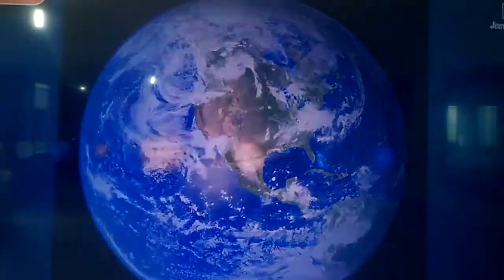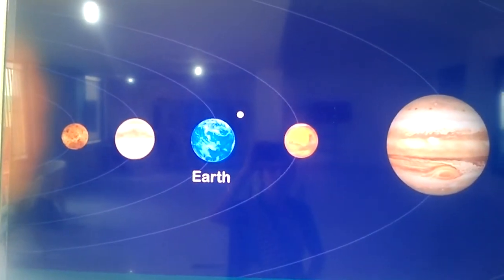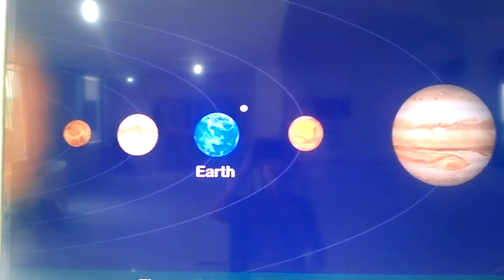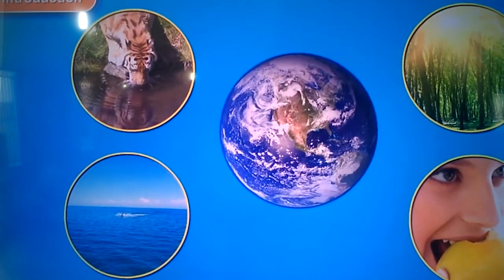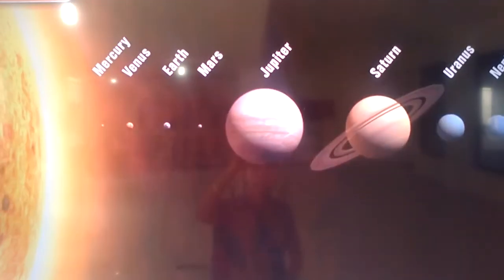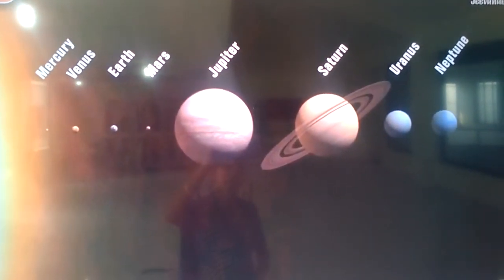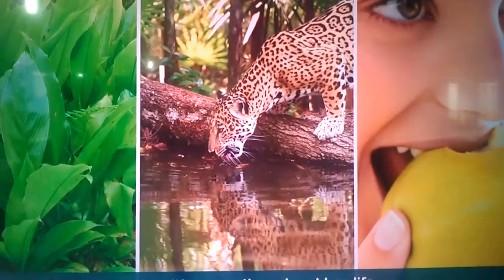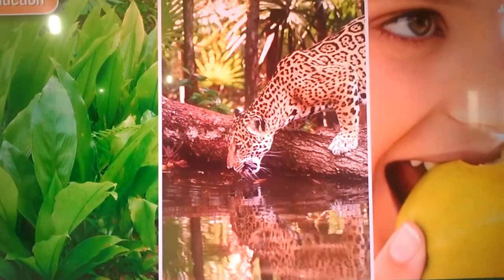See, children, this is our earth. Earth is the third planet in our solar system. We are so lucky to be living on earth. Earth has life. No other planet has life.